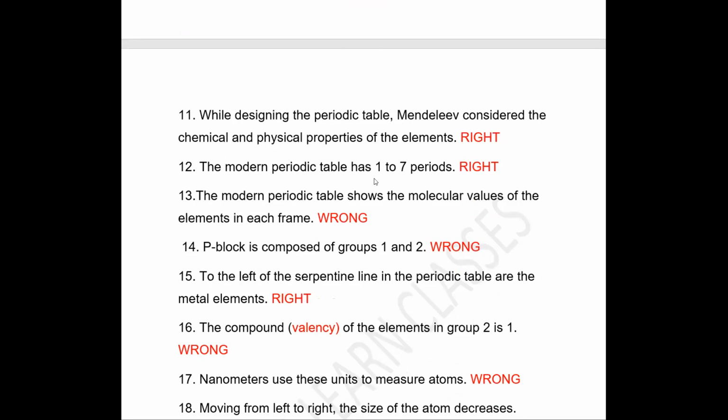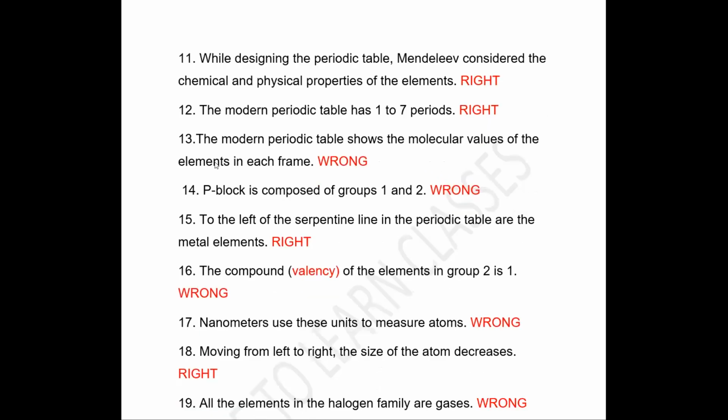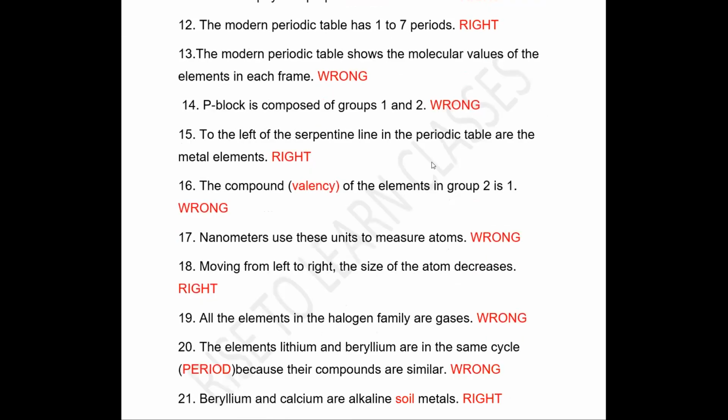Next, modern periodic table has 1 to 7 periods. Statement is true. 7 periods and 18 groups are there. Next, modern periodic table shows molecular values of the element in each frame. Wrong. Next is, P block is composed of groups 1 and 2. First and second group is known as S block. So the statement is wrong.